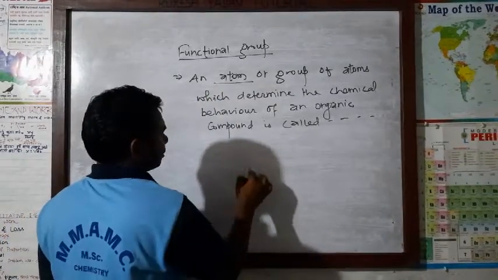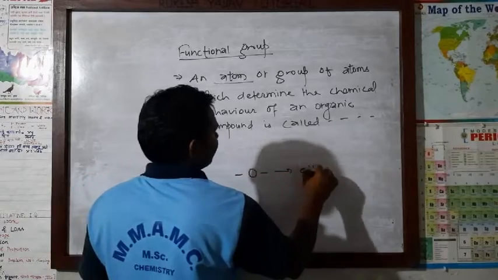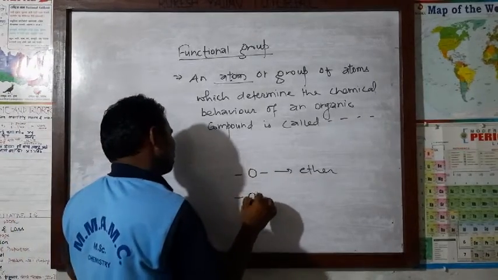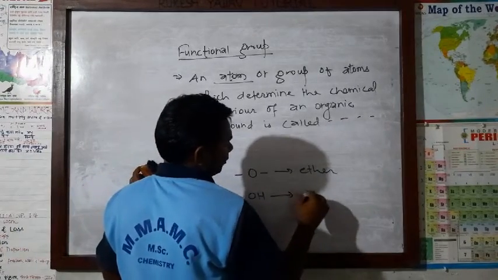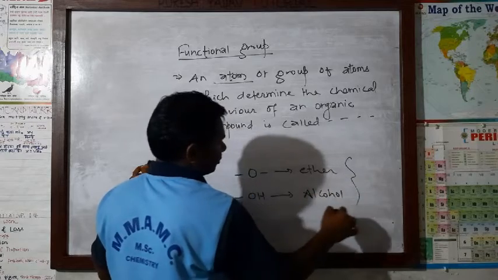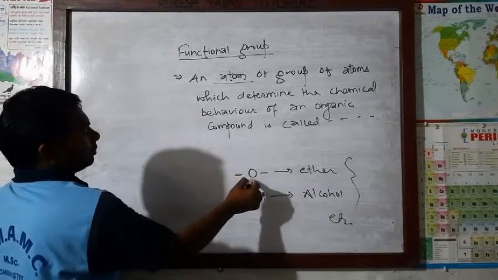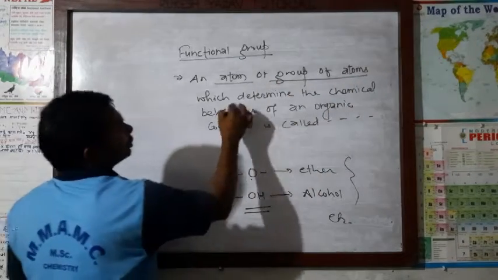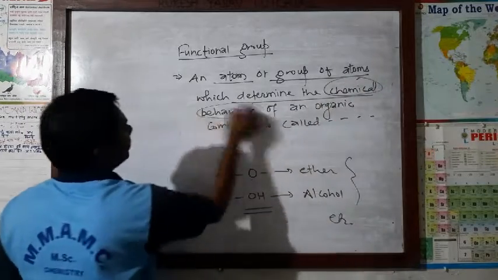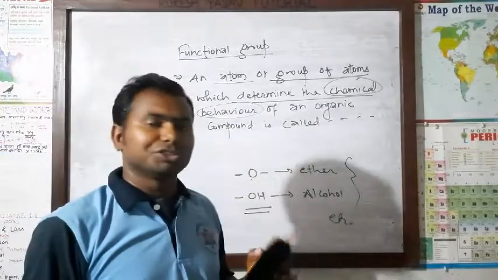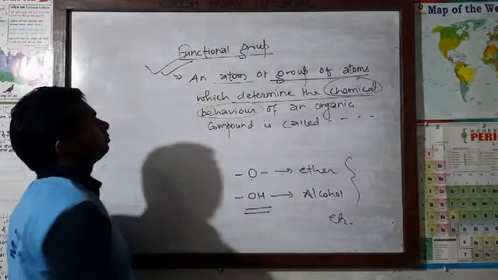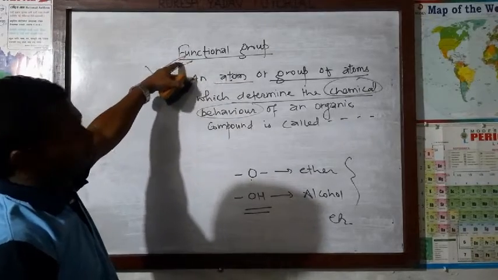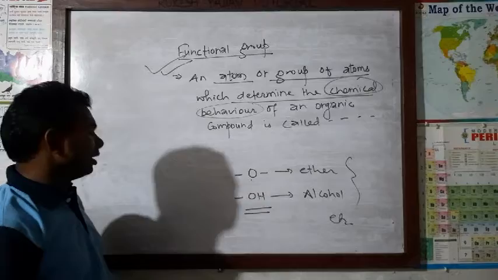Again, try to understand what do you mean of functional group. An atom will be, suppose this is the functional group of ether. An atom, there is only one atom oxygen, and if there will be more than one atom, suppose OH, this is the functional group of alcohol. I will make the table also. This is some example. The atom there is only one atom, or group of atoms. Here is group of atoms which determine the chemical behavior. That means chemical nature of the organic compound is determined by the functional group. Chemical behavior, chemical nature, chemical properties of the organic compound can be determined by the help of functional group.